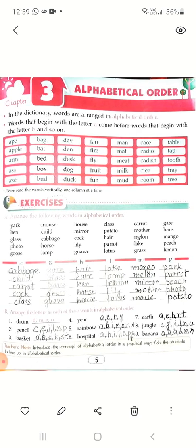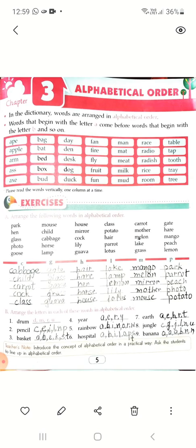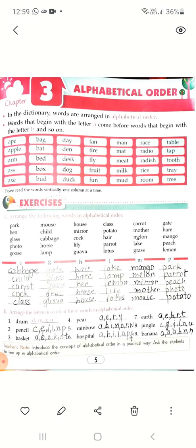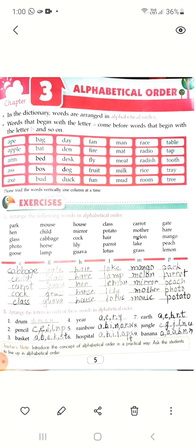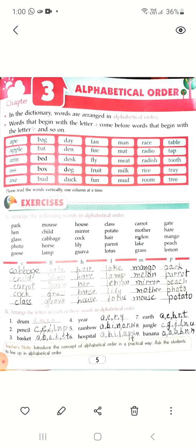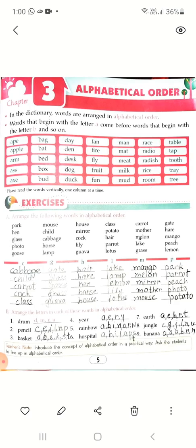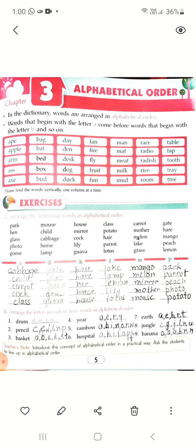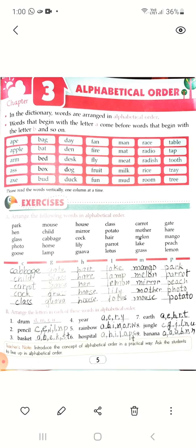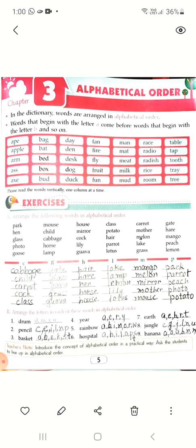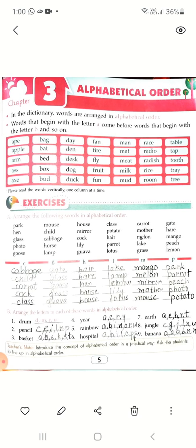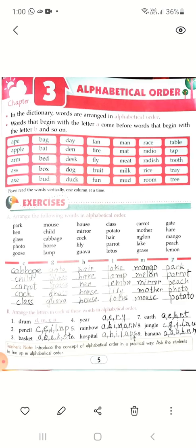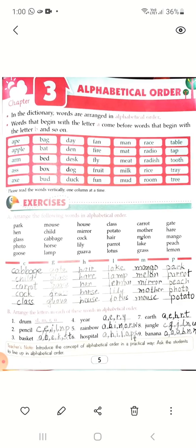According to the G letter: gate, glass, goose, grass, guava. If the first letters are the same, you have to choose the second one. If the second are the same, you have to choose the third one. See here in the H letter words: hair here, hare here. Hair and hare, both are the same up to here. Now you have to choose the third one: I, H-A-I. In the second word, H-A-R. R comes after I. So we will write it in the second number.